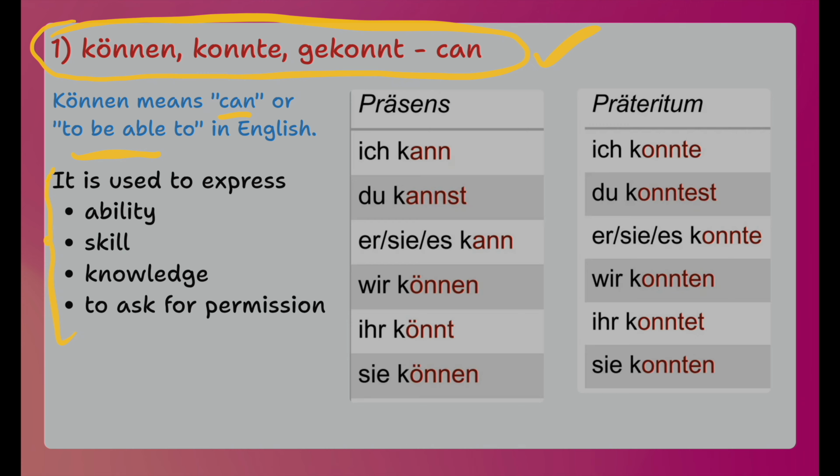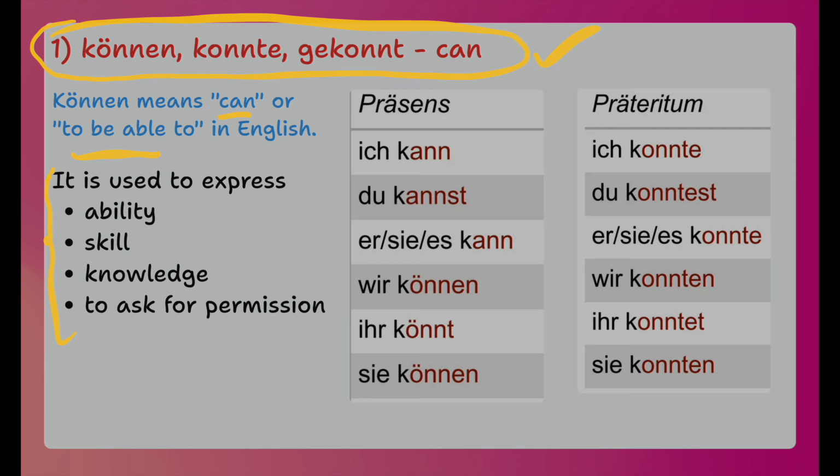If you have been watching my videos, I have always told you that in German language, when you write a sentence, in the second position of the sentence, you should always write a verb. If there are more than one verbs in a sentence, then what you have to do is you have to write helping verb in second position and main verb in last position in a sentence. So what are helping verbs?